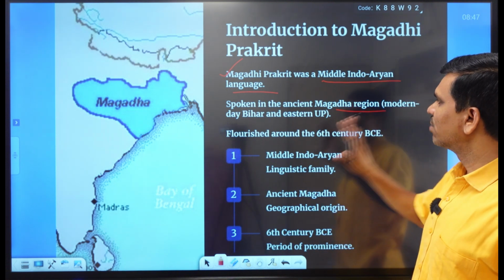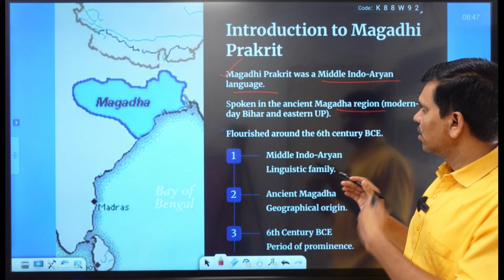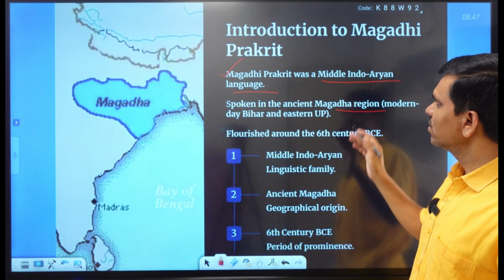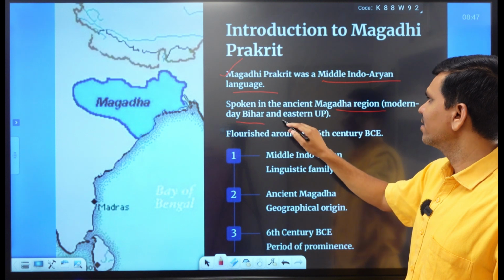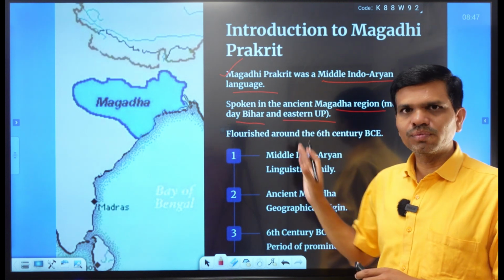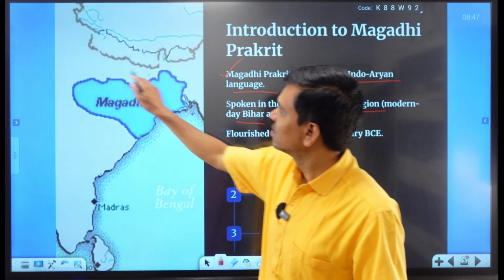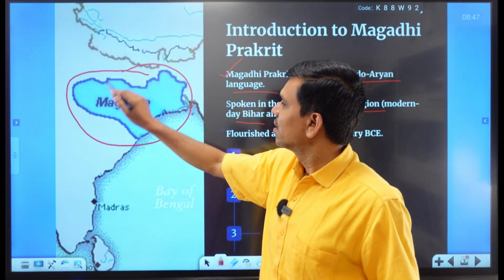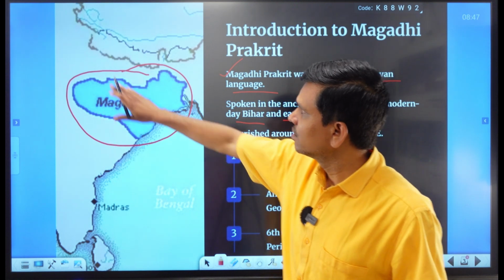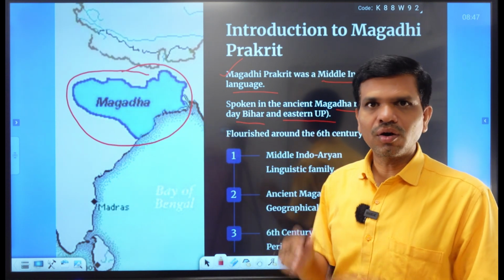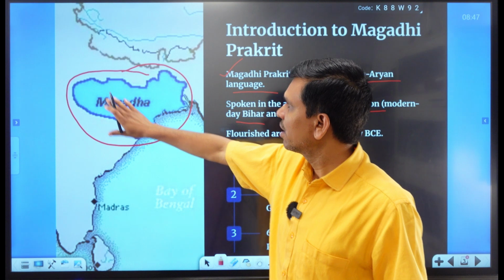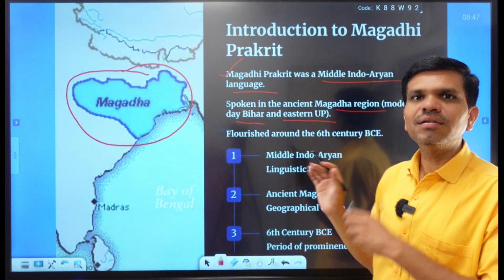This Magadha kingdom is directly connected to parts of Bihar and eastern UP today. Here you can see the Magadha kingdom, which is directly connected to two states of modern India: one is Bihar and the other is eastern Uttar Pradesh.